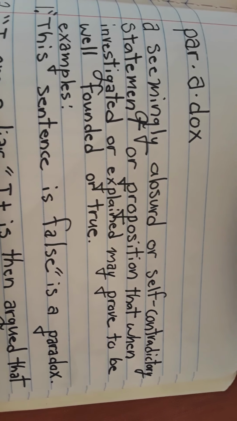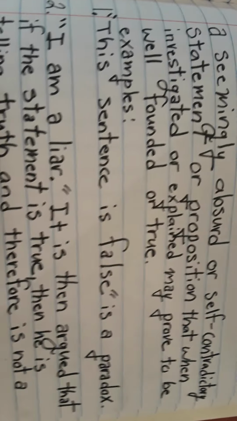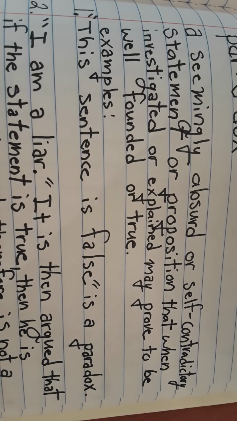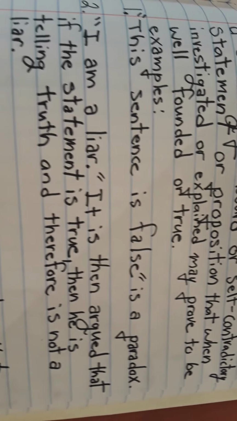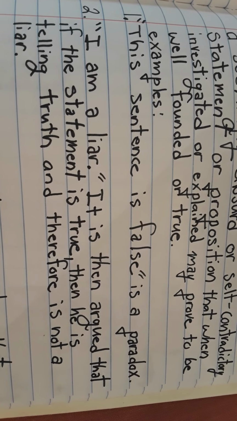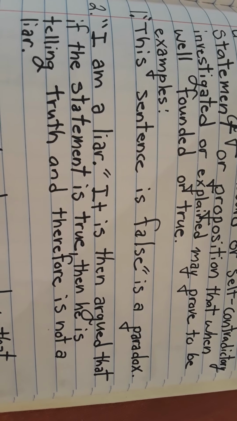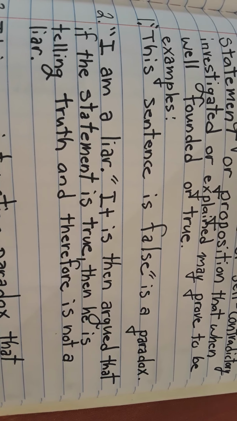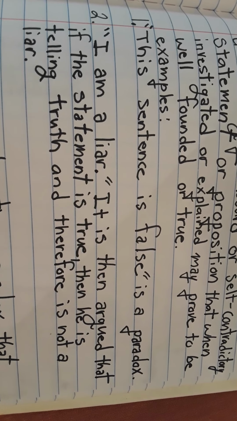Examples. 1. "This sentence is false" is a paradox. 2. "I am a liar." It is then argued that if the statement is true, then he is telling the truth and therefore is not a liar, which makes the sentence false.